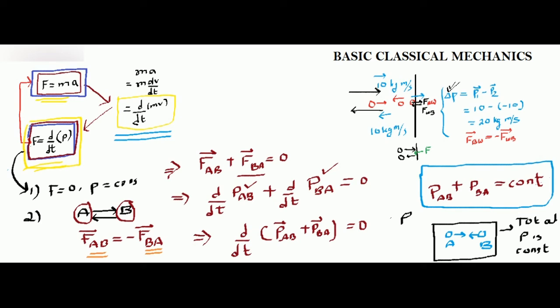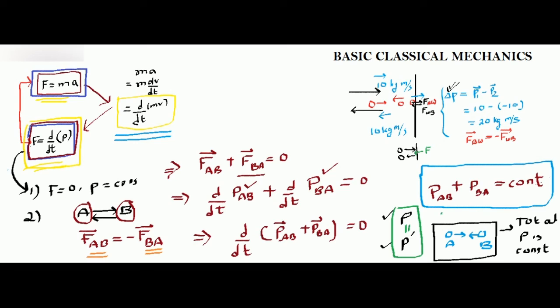So when I say P, it means I am adding momentum of A and momentum of B. P is the total momentum, that was before A pushes B or B pushes A. After A pushes B, the system has a momentum, say P dash. Here I have added the momentum of A and momentum of B after the push, but the equation says that the total momentum is the same. The individual momentum may differ, but the total momentum will be the same.